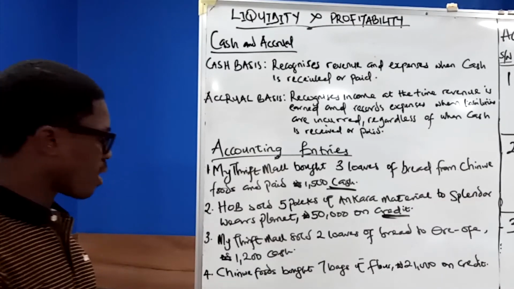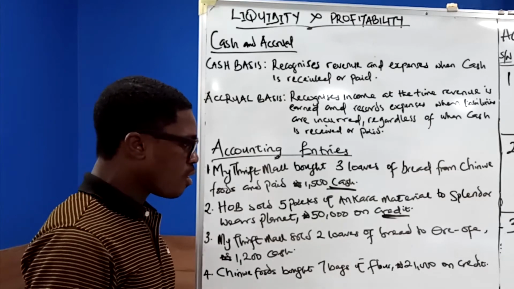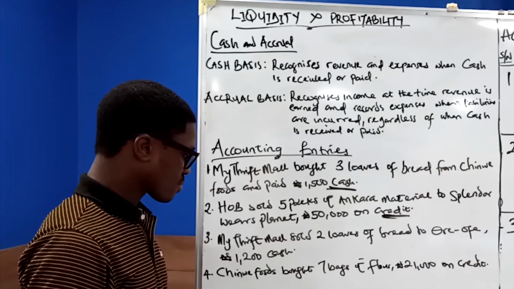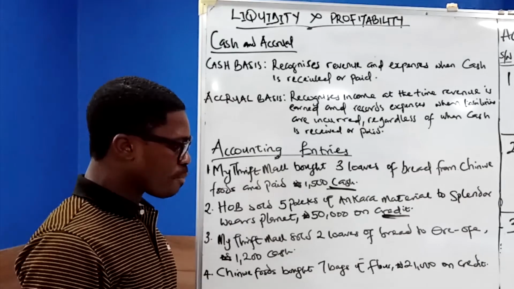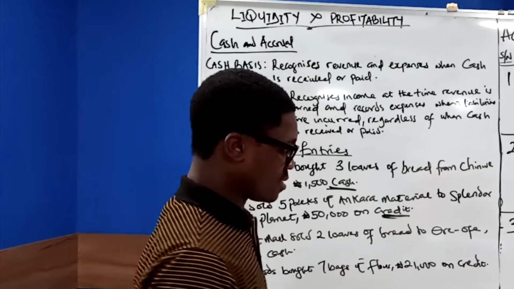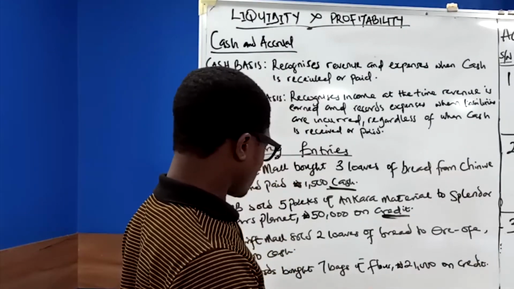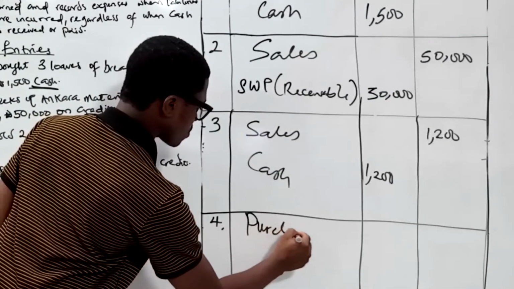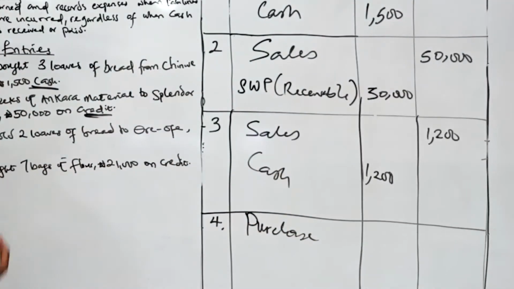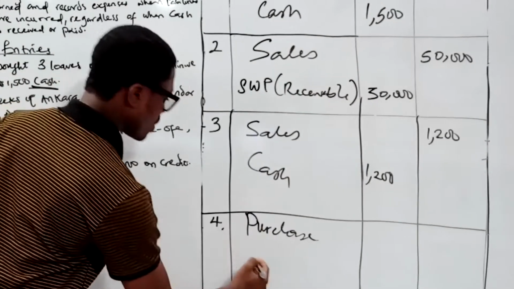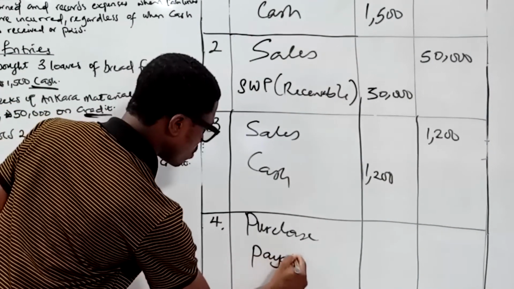Chinwe Foods bought 7 bags of flour, 21,000 naira on credit. What does this mean? Chinwe Food has bought purchases, but Chinwe Food bought the flour on credit, which means that we have not paid.